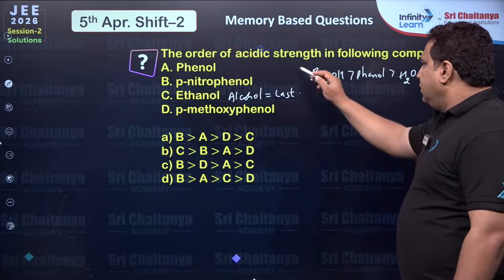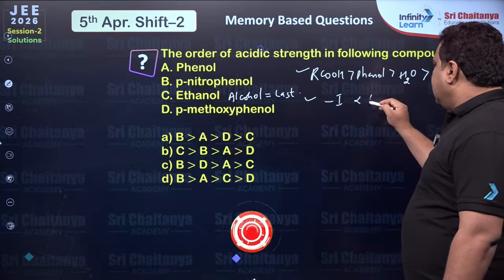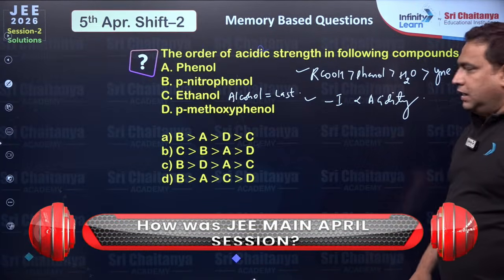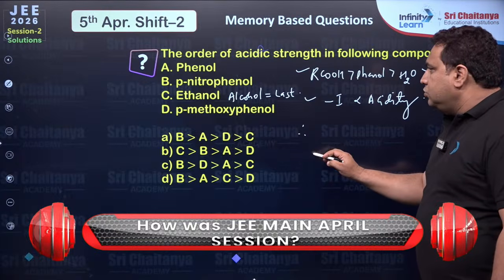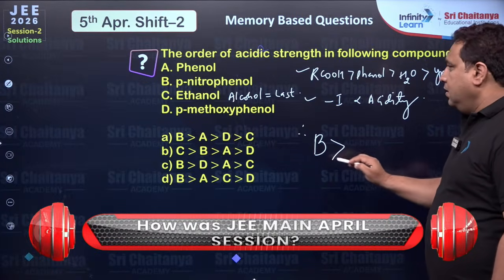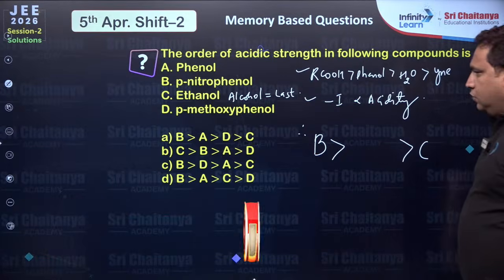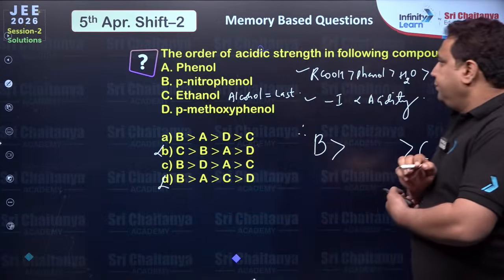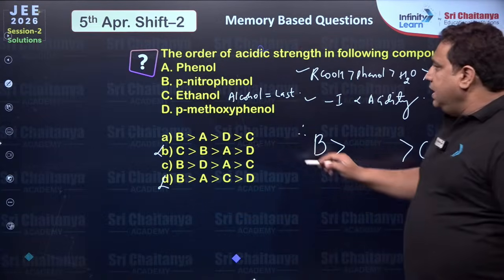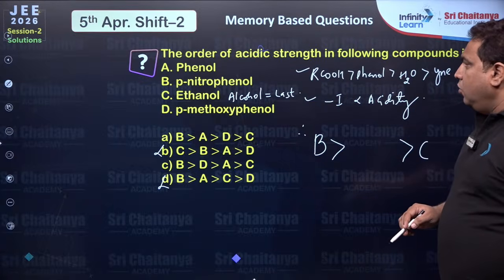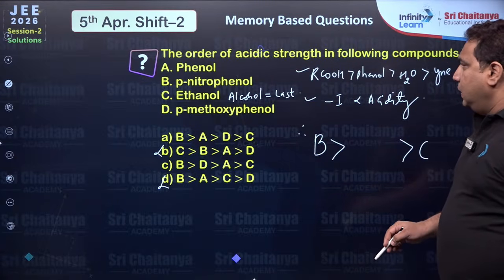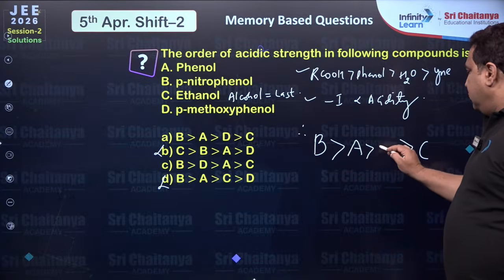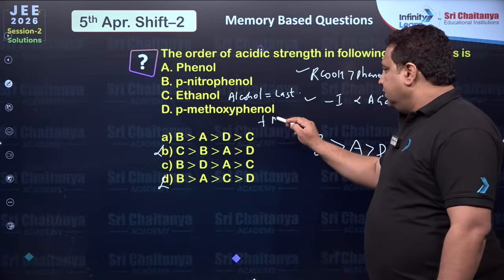So here you can see one point: minus effect is directly proportional to acidity. Therefore the most acidic phenol will be B and the least will be C. So from these options, B and D are out of the game. Now between A and D, A must be more acidic compared to D because this has a plus M effect.